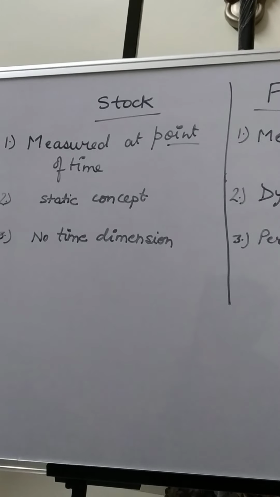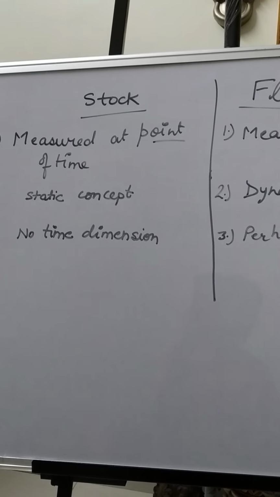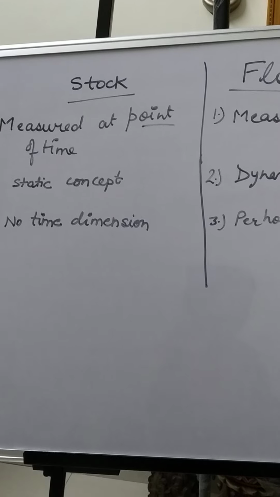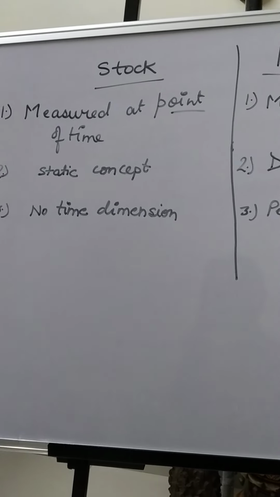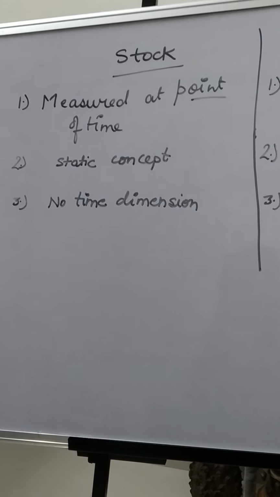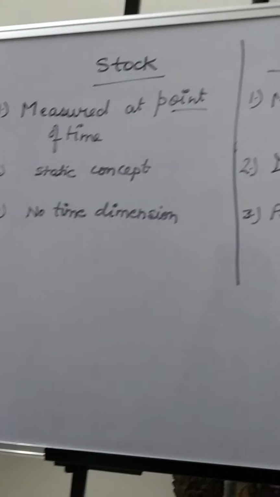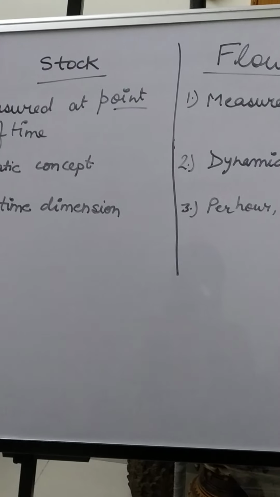So first of all, understand the meaning of macro. Macro means this economics studies the aggregates and averages related to the whole economy, just like national income, aggregate supply, aggregate demand, theory of income and employment, and micro is just the opposite of macroeconomics. So now first of all, let's start with the concept of stock and flow.